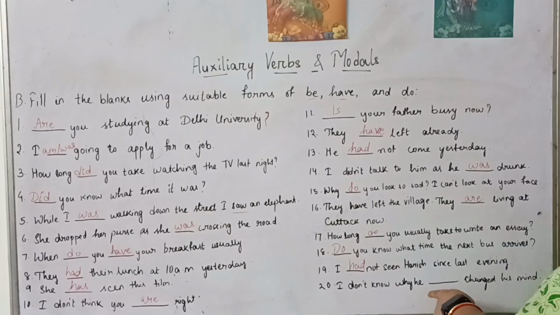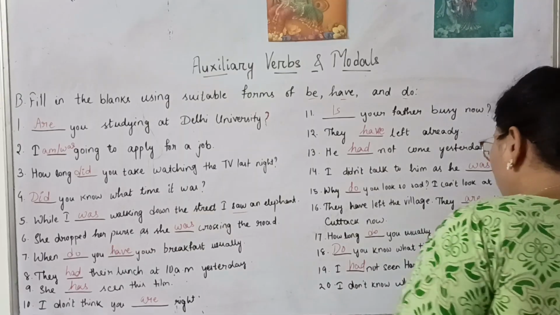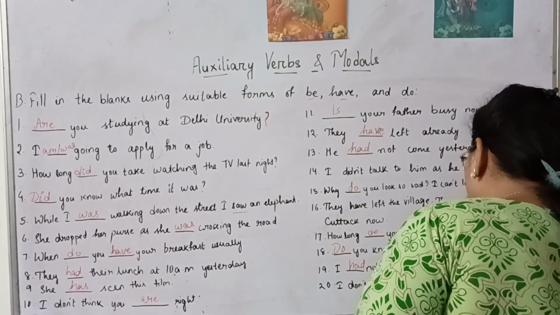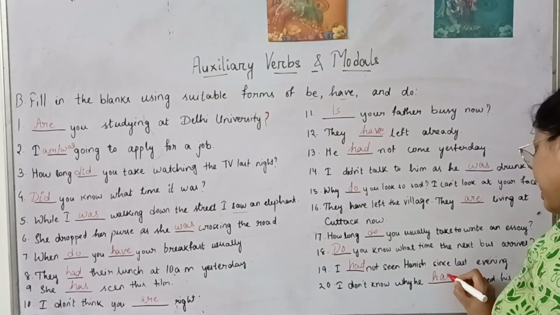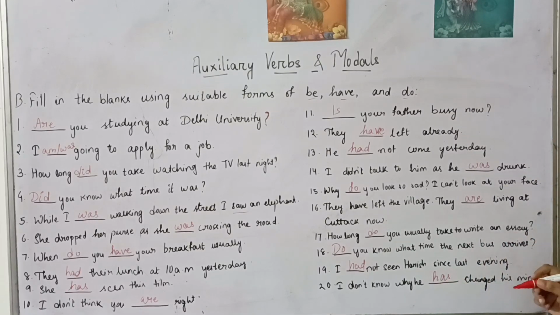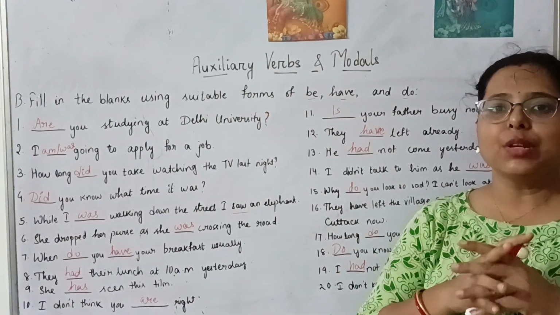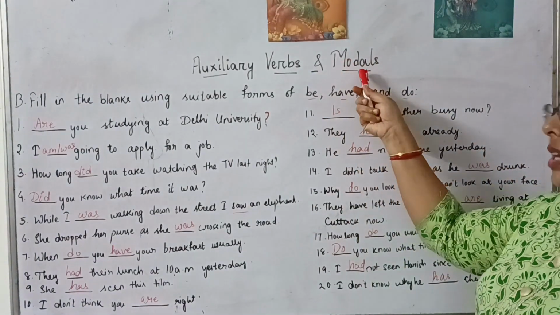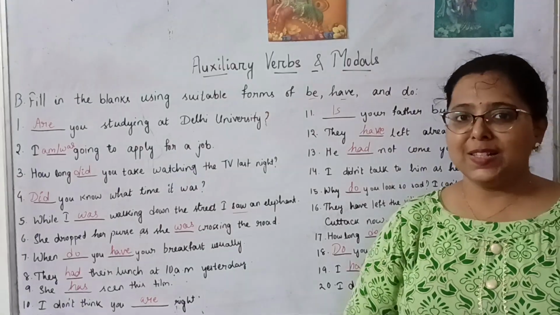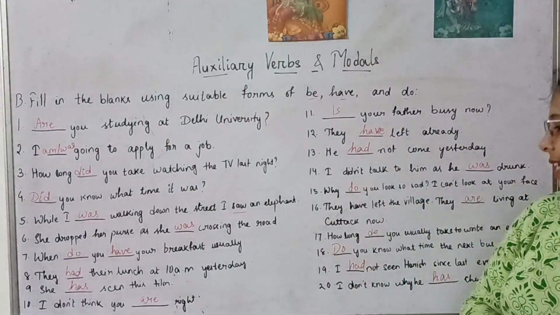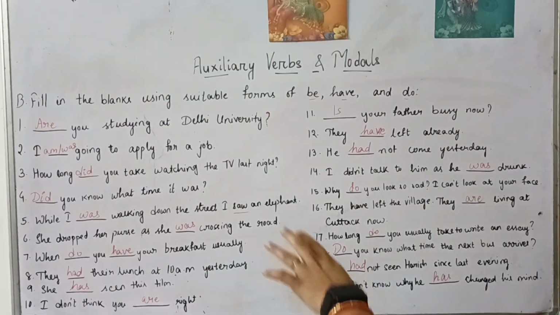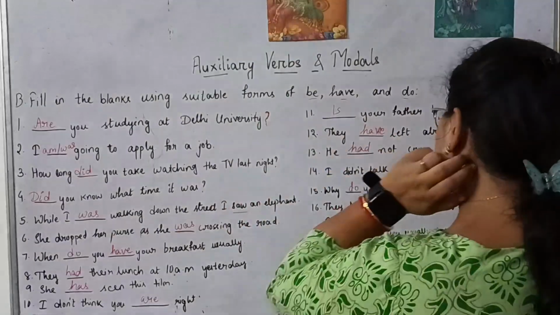I don't know why he has changed his mind. I don't know why he, what will we write? Why he has changed his mind. Clear? So we have completed the primary auxiliary verbs. Next, which is very important, we have to move to modals. The use of modals in our sentence. First, okay, I think we have done all the questions correctly.